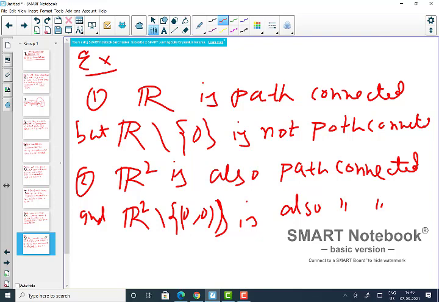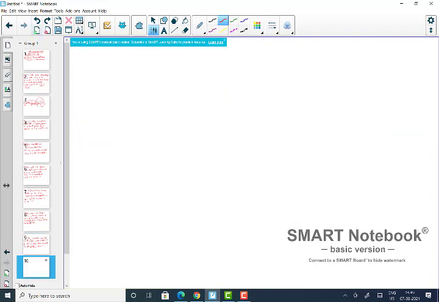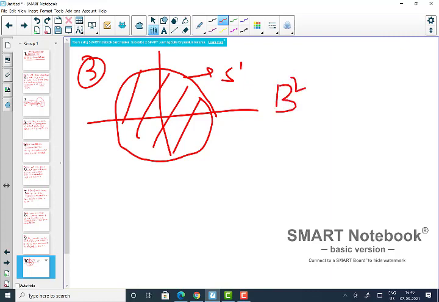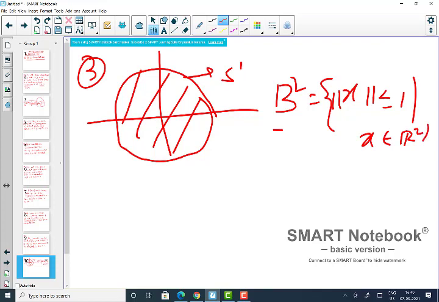Okay, and there is something called the unit ball. For example, S1 you have learned, right? So S1 is the boundary of the unit ball in R2. This is called S1. Okay, and the whole thing is called B2. So B2 is the closed unit ball, which is the collection of all the points whose norm is less than or equal to 1, and here I am using the Euclidean norm in R2, and the boundary is S1.